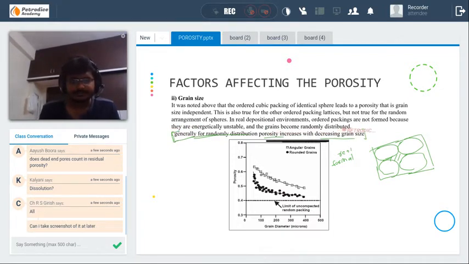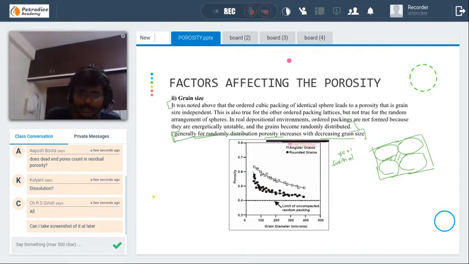It's very important. But if the grain size in the formation is the same, it does not vary with grain size. It depends only on the packing. It is noted about the ordered packing of its porosity. This is what I have explained right now. Try to complete it. Yeah, this is the grain diameter versus porosity.